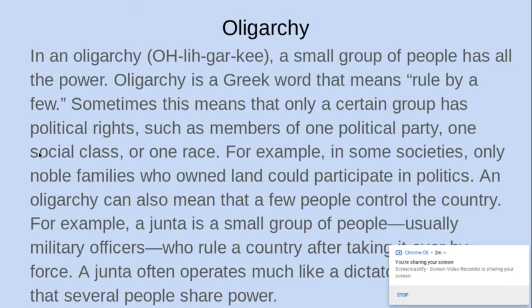In an oligarchy, a small group of people has all the power. Oligarchy is a Greek word that means rule by a few. Sometimes this means that only a certain group has political rights, such as members of one political party, one social class, or one race. For example, in some societies, only noble families who own land could participate in politics. An oligarchy could also mean that a few people control the country. For example, a junta is a small group of people, usually military officers, who rule a country after taking it over by force. A junta often operates much like a dictatorship, but the difference is that several people share power instead of just one.